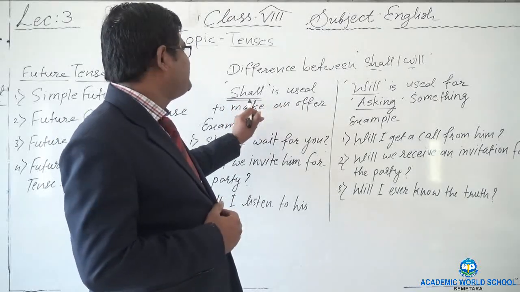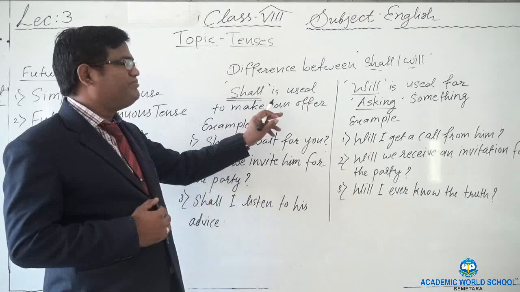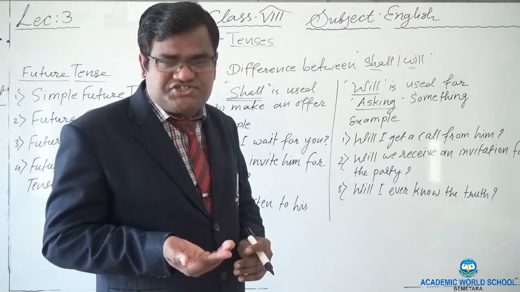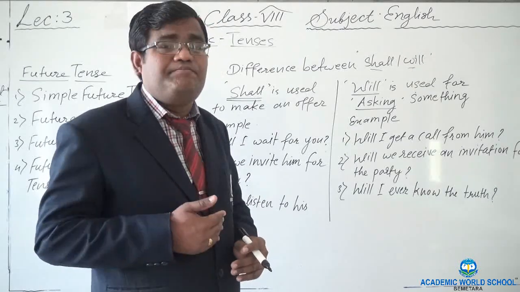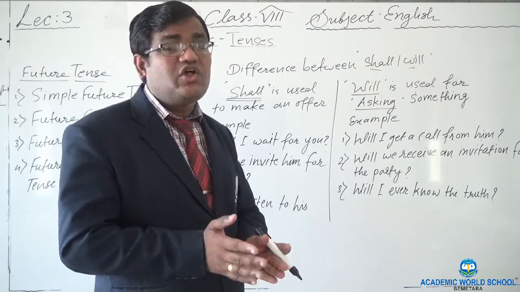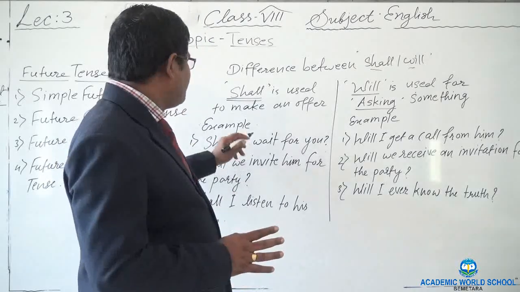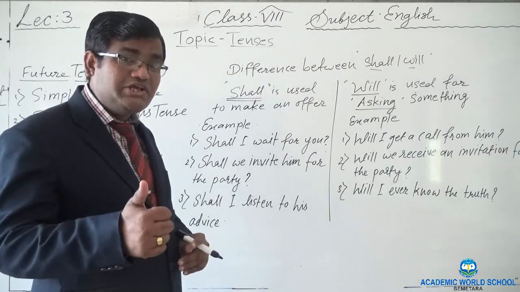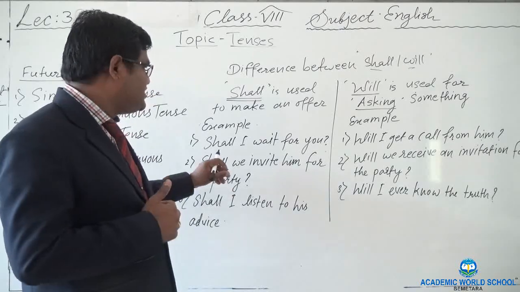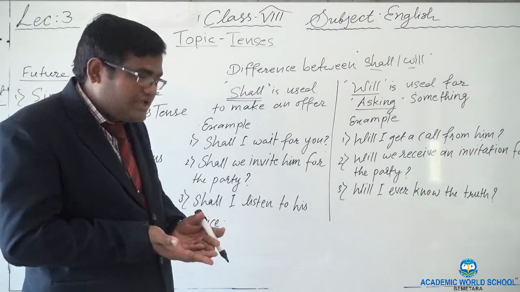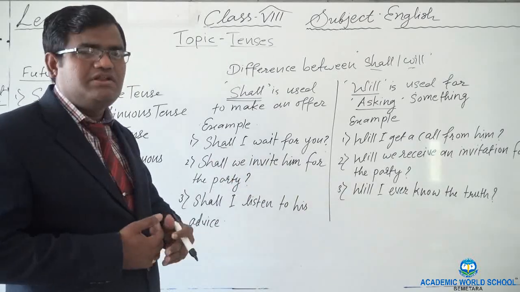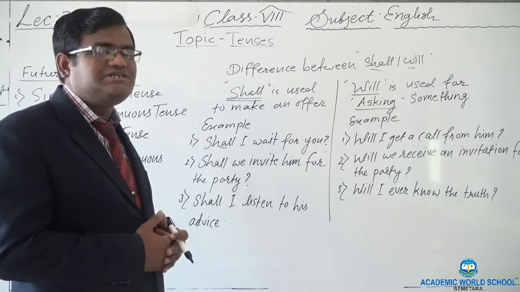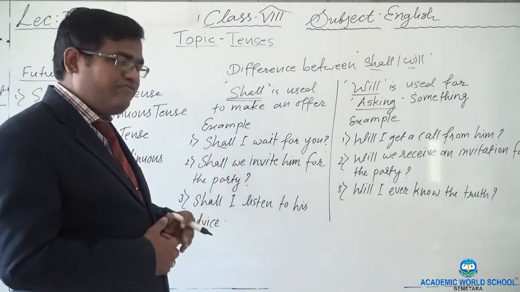Let's see here. For example, I have written here, shall is used to make an offer when you yourself are making an offer or asking a suggestion, when you yourself, meaning you will be doing the task, not others. For example here, shall I wait for you? You are going to do the activity, you are waiting, and therefore you are using shall I wait for you. If I use will, does it sound good? Will I wait for you? No, it doesn't sound good at all. So, shall I wait for you?